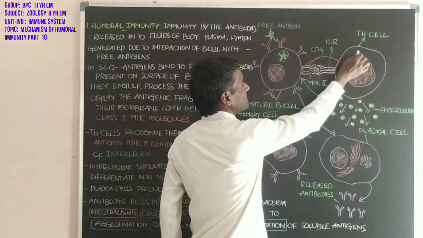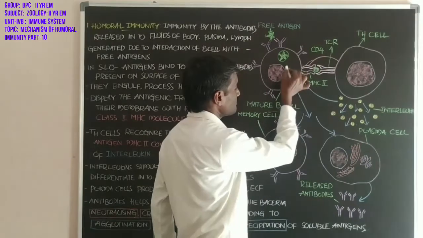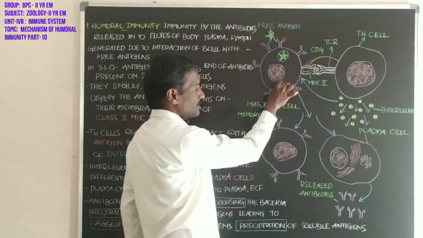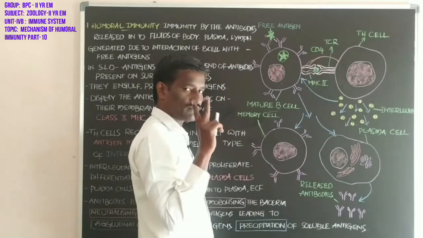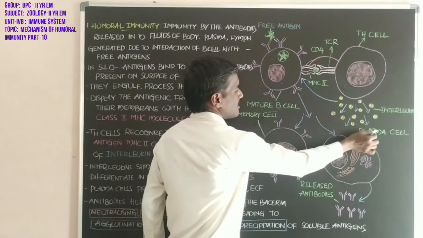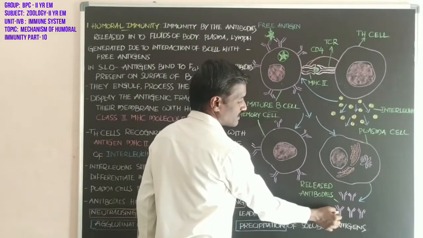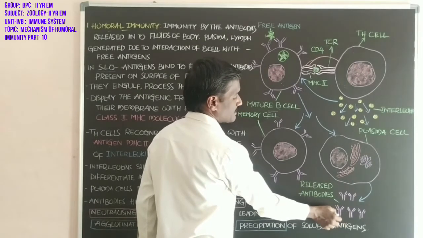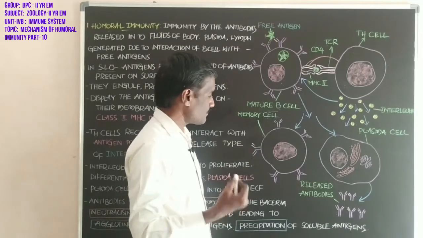After stimulation, the T helper cell releases interleukins. Interleukins stimulate the mature B cell to differentiate and proliferate into two types of cells. One is the memory cell, another one is the plasma cell. Plasma cells produce a specific type of antibody into the plasma and the extracellular fluid.